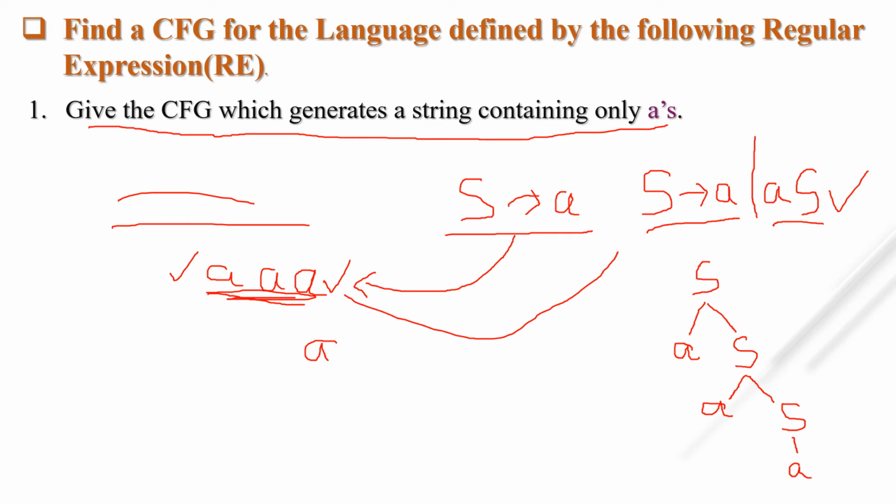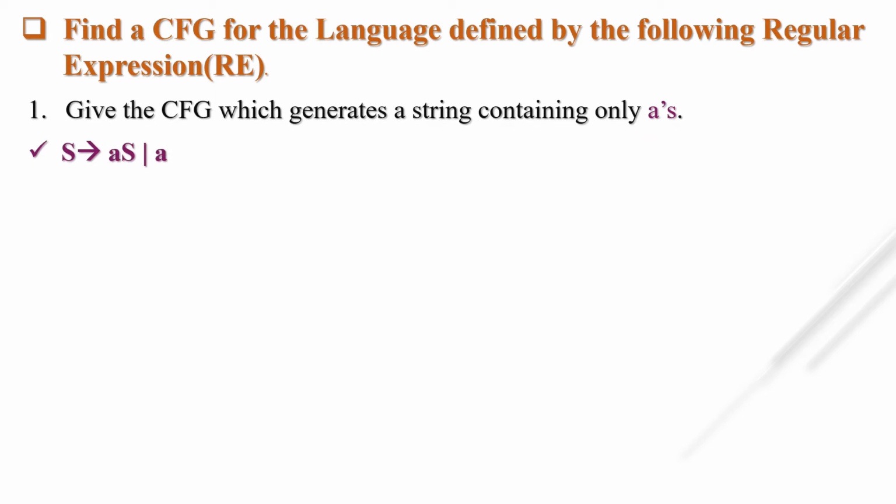So this is a context free grammar for this particular language. The answer is S tends to AS or A. You can write S tends to A or AS, it is similar. There are total 2 productions: S tends to AS and S tends to A.